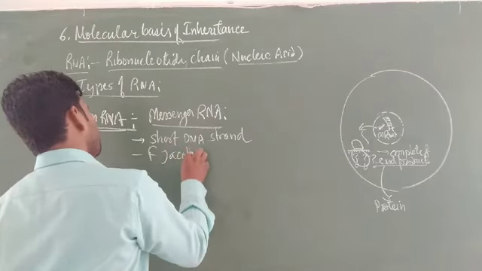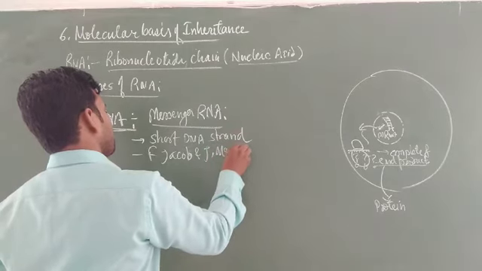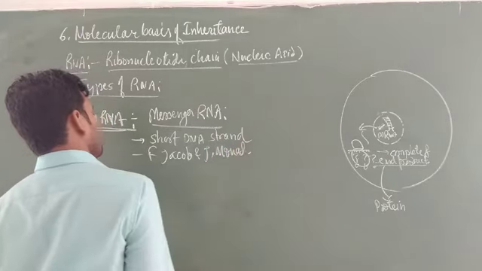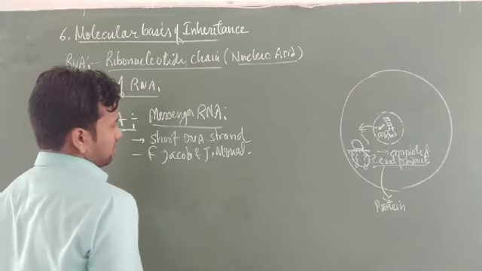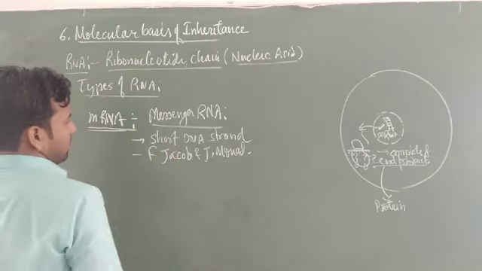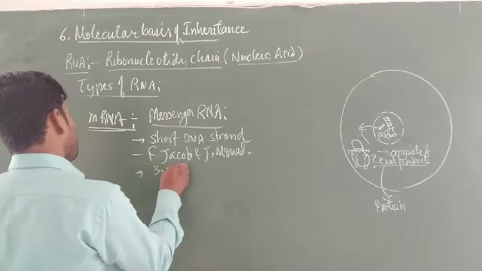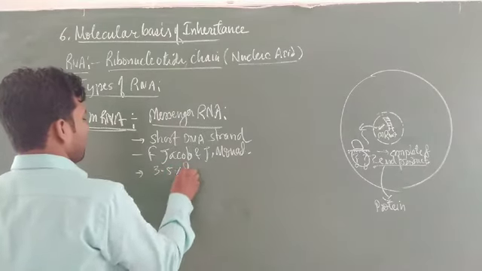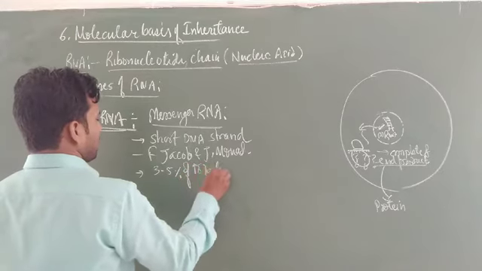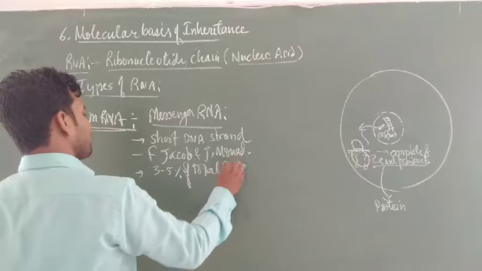These two scientists are Nobel laureates, F. Jacob and J. Monod. It accounts for 3 to 5% of the total cellular RNA.